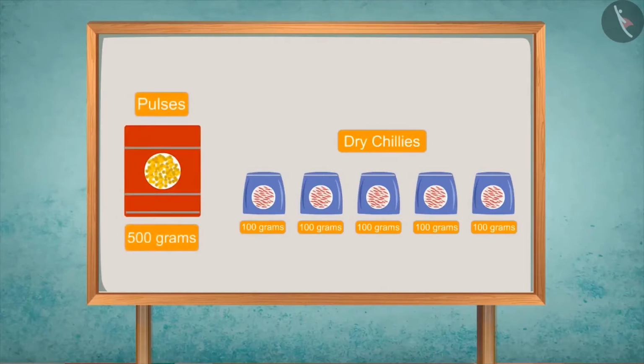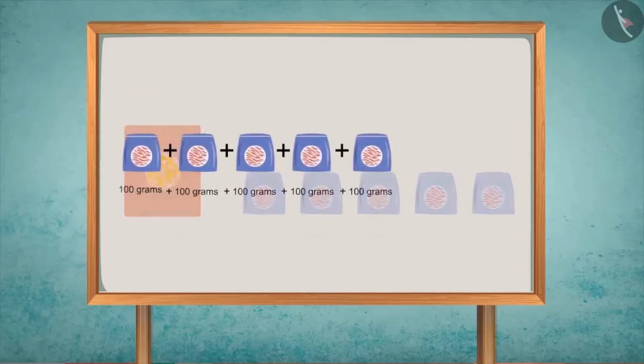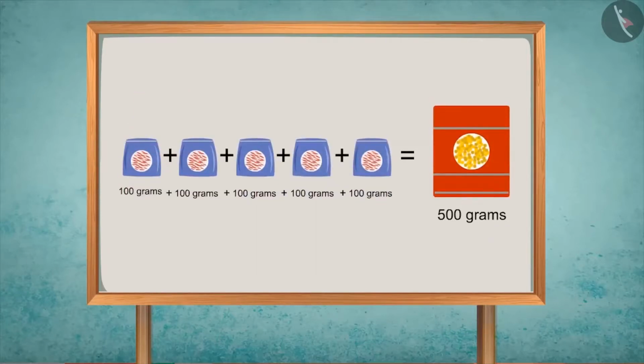You said it right. Dry chilies are lighter than pulses. So 5 packets of 100 grams dry chilies is equivalent to 1 packet of 500 grams of pulses. On adding 5 packets of 100 grams, we'll get 500 grams. That is why both of them are equal.